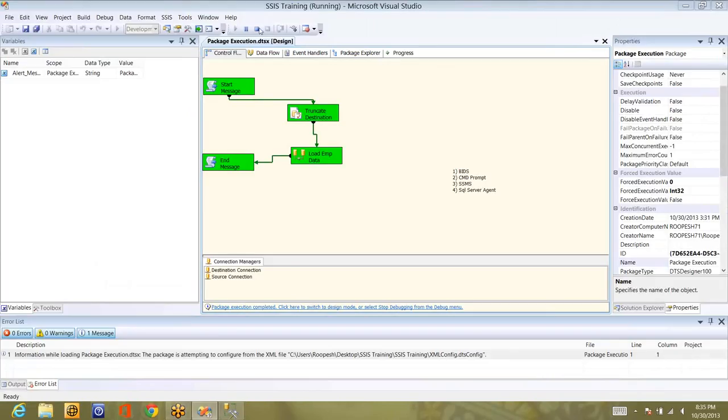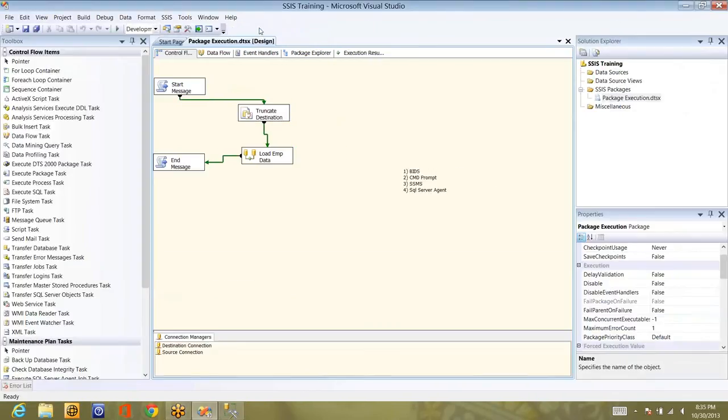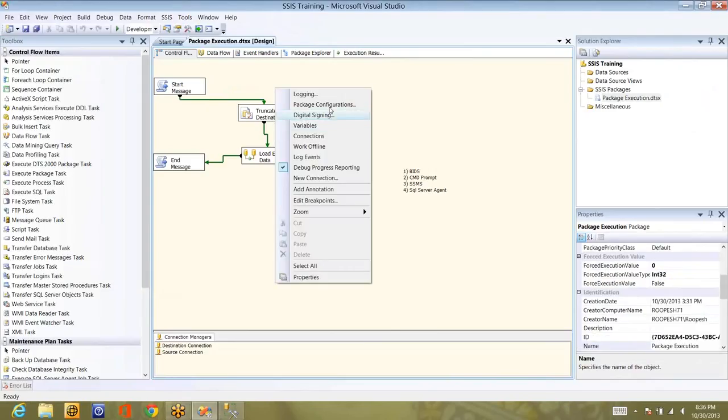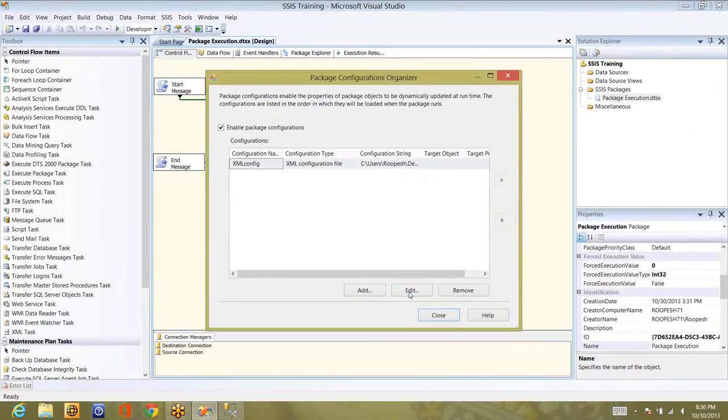Let me do one thing. Before doing that, let me create a package configuration. I think I have created a package configuration for this also, and let me deploy it to SQL Server Management Studio so that it's easy for me to execute the package in the command prompt using DTExec. Or I can use the package that is in the file system also, or I'll show both if time permits. So first let me see what package configurations I have set.